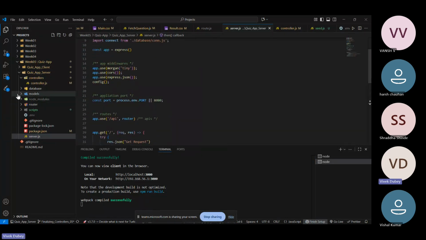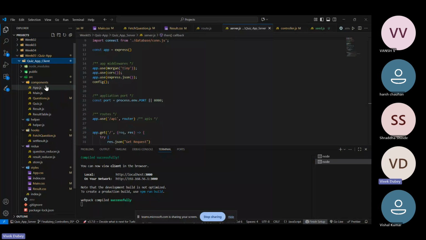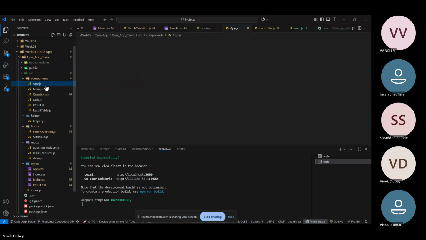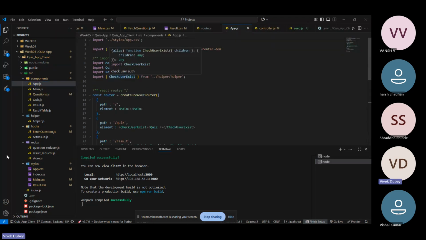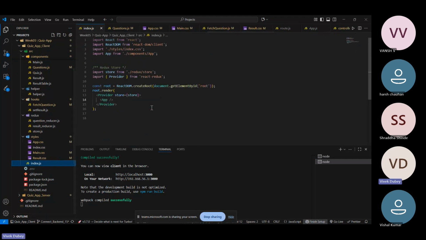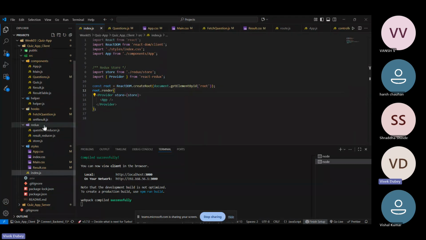After the backend, we have the frontend. In the frontend, I haven't used Vite with React, but a normal React project. This is the index file, where our app is wrapped with the Provider and router. In this Provider, we have the store, so I have used Redux.